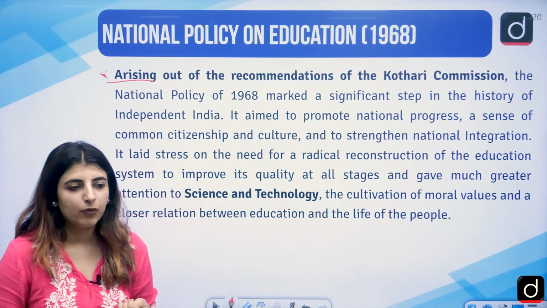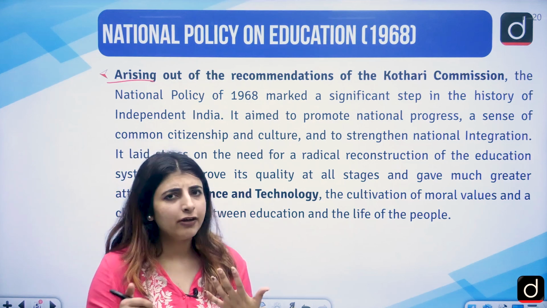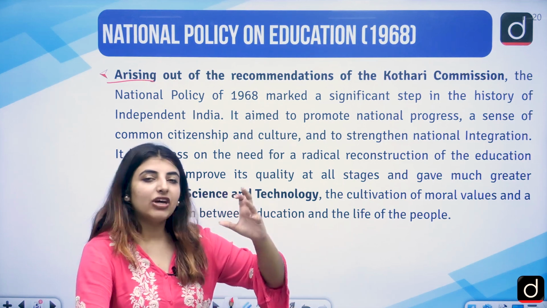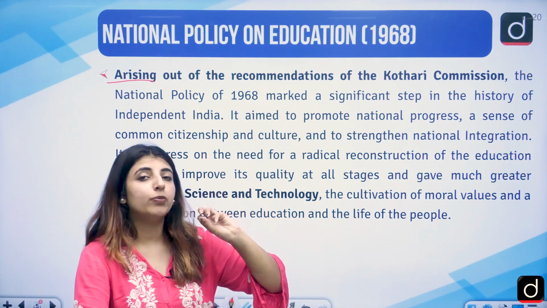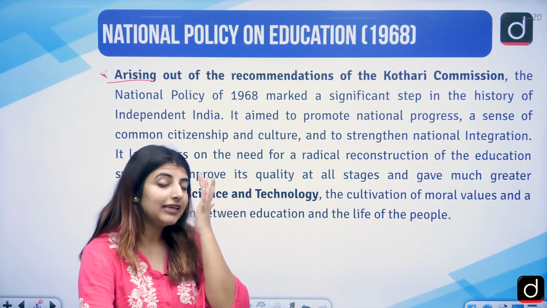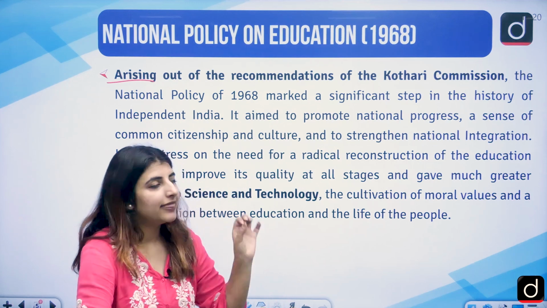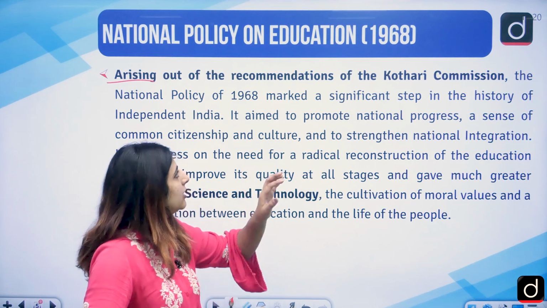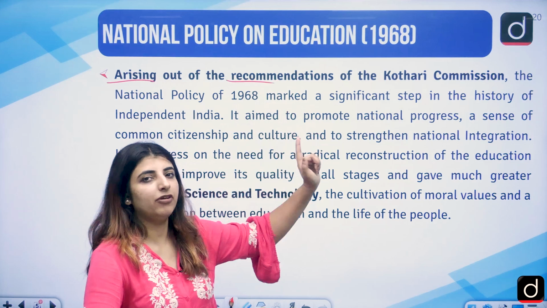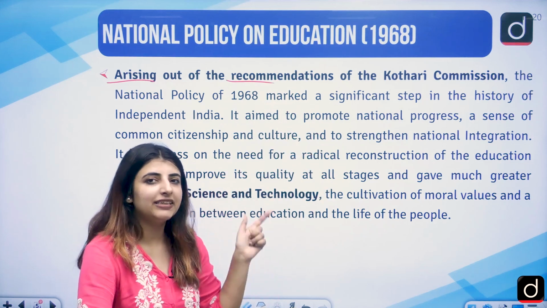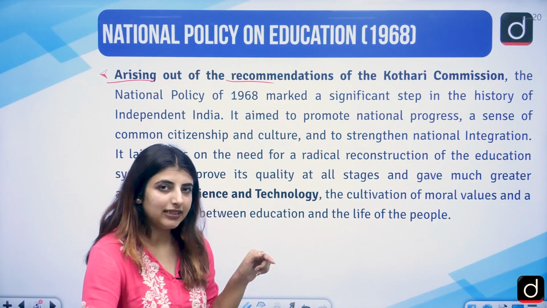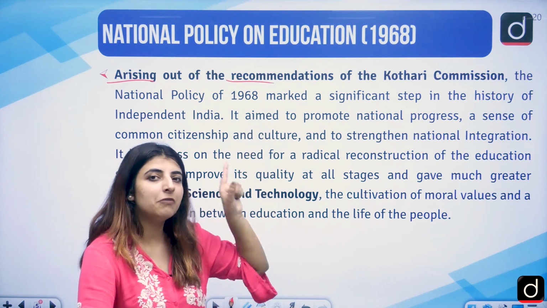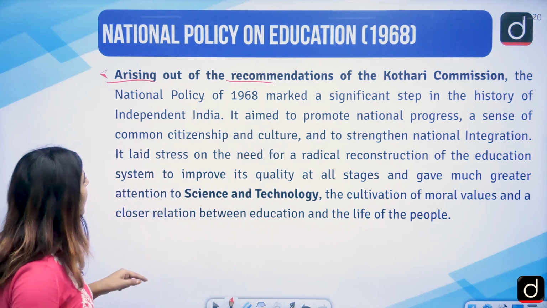One thing I want you all to take note of is, whenever you are making notes concerning NEP or anything related to commissions and policies, there are certain things you should know: that this particular thing has been taken out on the recommendations, etc. So, of course, the recommendations of the Kothari Commission, which was there during 1964 to 66, out of that, this National Policy on Education emerged on those very recommendations, right?